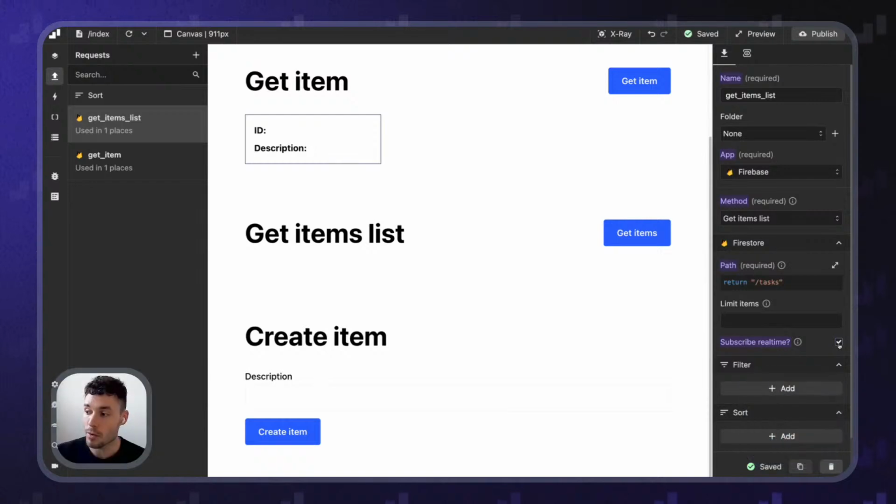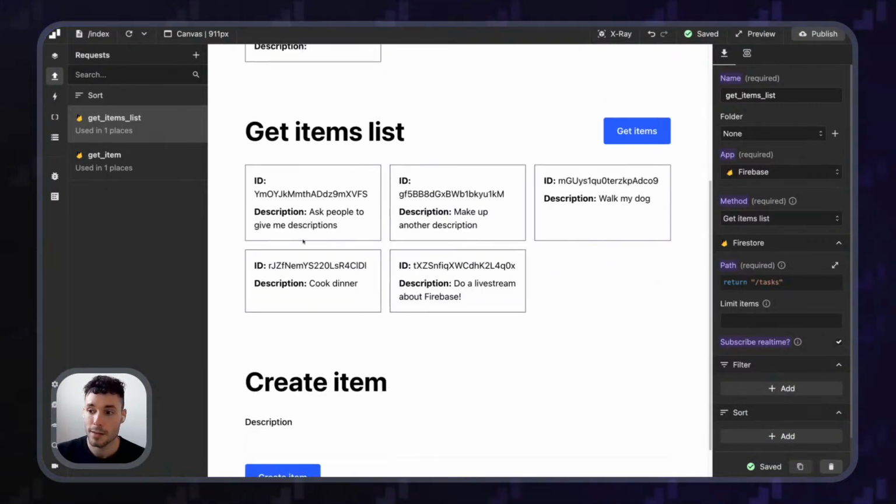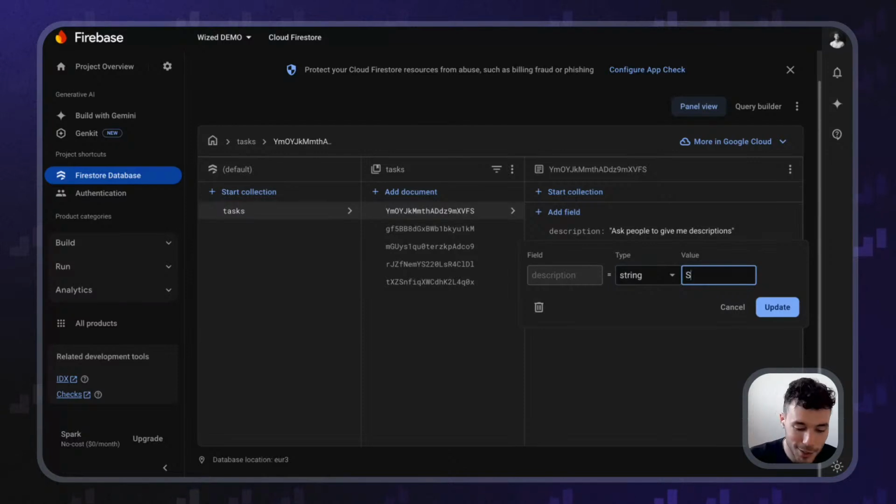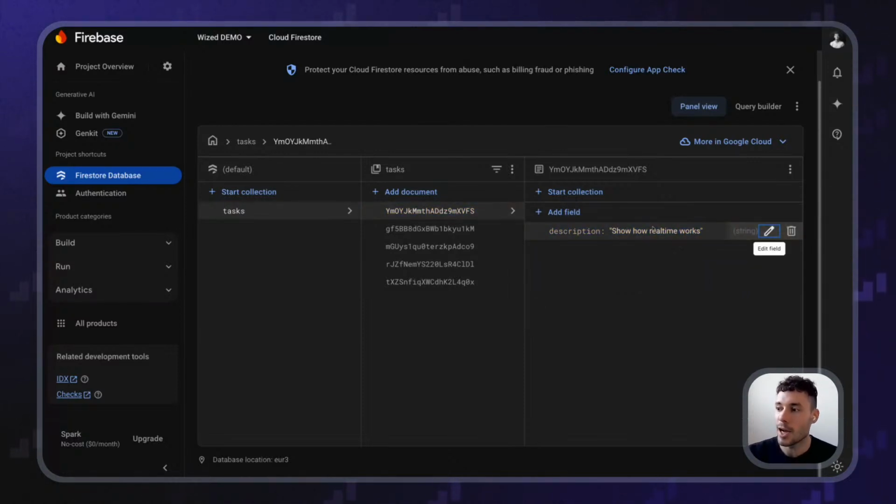So if I toggle subscribe real-time and we call it again, it looks like nothing changed, right? But we can now update the database and all the changes will be automatically reflected on my site. So let's see, for example, instead of asking people to give me descriptions, let's change that to, I don't know, show how real time works. I've updated this.